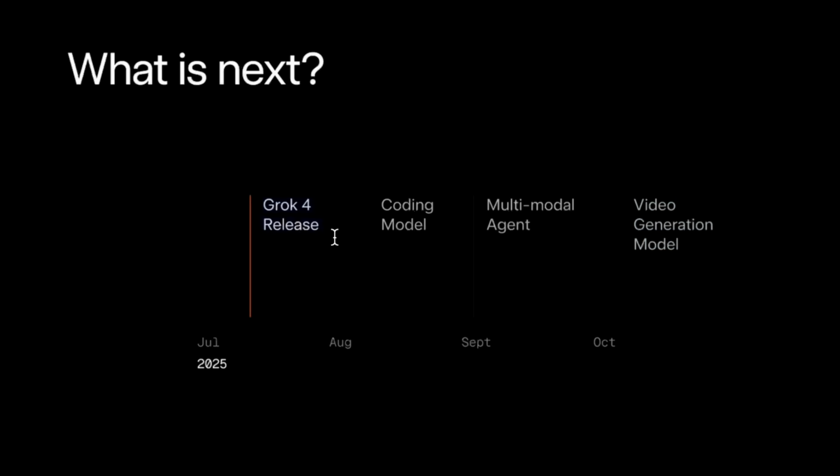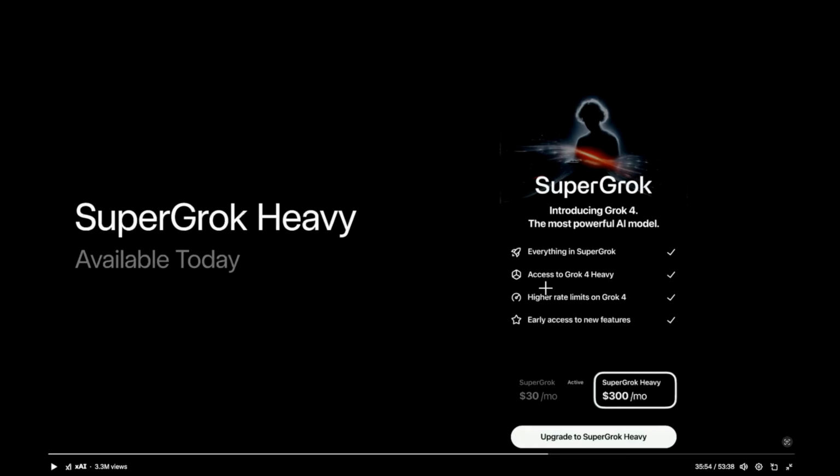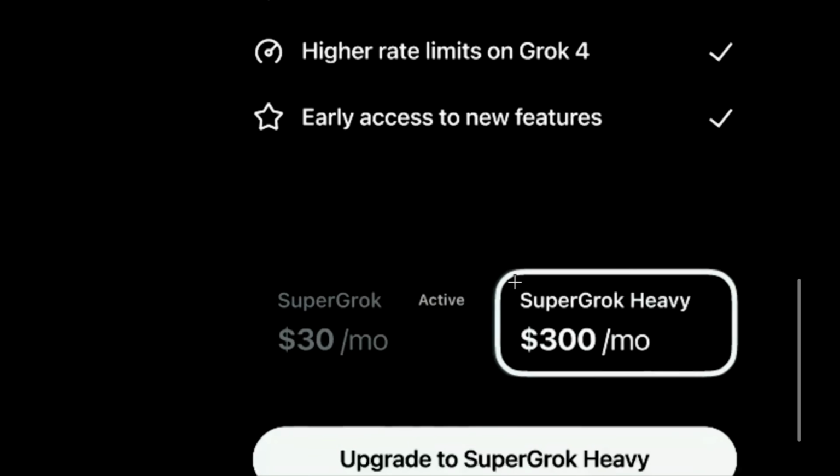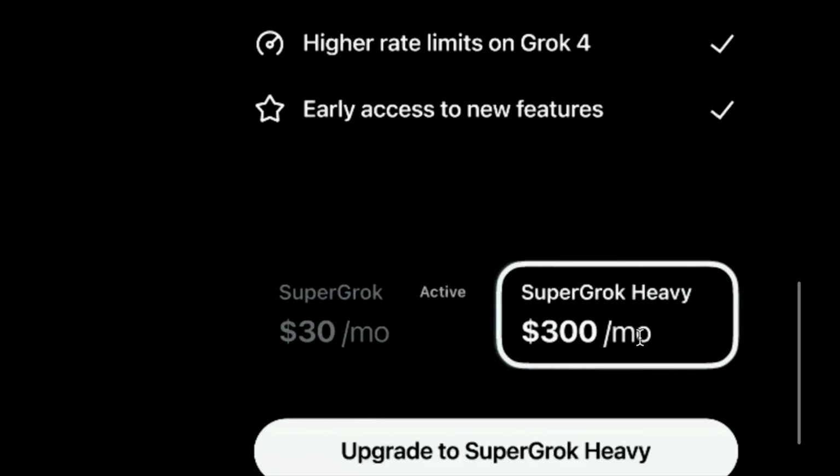So now we have Grok4, and since there is nearly a month before they release their coding model, we'll be testing Grok4 on front-end coding and back-end coding. Having said that, let's talk about the subscription. So you have two subscription tiers of Super Grok. Super Grok has a $30 per month subscription, and if you want to use the Grok4 Heavy model, you have to go to Super Grok Heavy, which is $300 per month, guys.